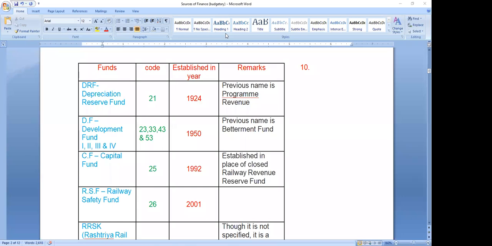Suppose we check the Secunderabad-Vijayawada track. The line capacity is 20 trains. That means in a period of 24 hours, the maximum number of trains that can run on this track is only 20. If 80% of line capacity is used, that is called saturation.